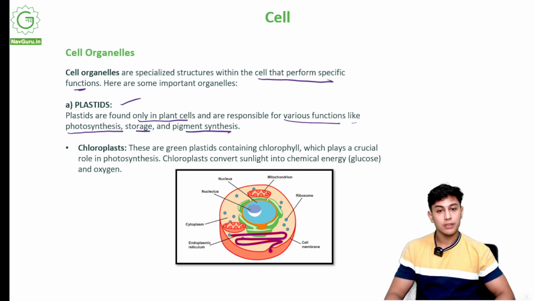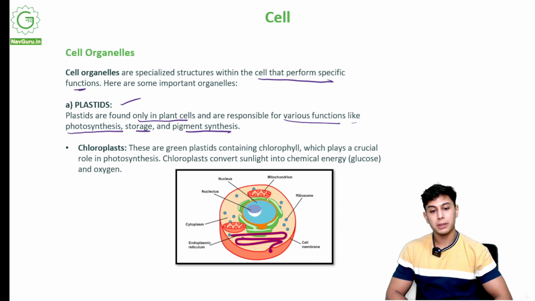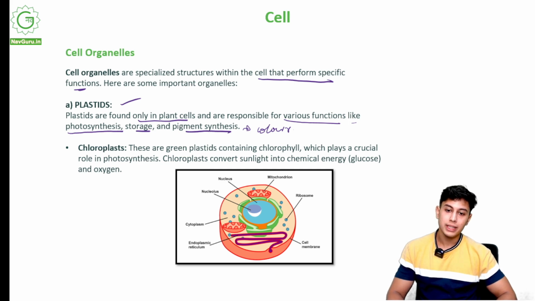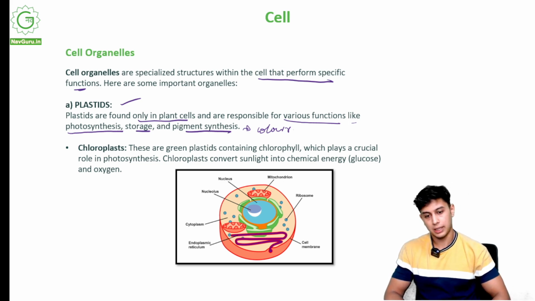Taking in of carbon dioxide by the plants. These plastids will help in storage of food, and pigment synthesis. What is pigment synthesis? Color. Now, there are various plastids for each of these. For photosynthesis, there's a different plastid. For storage, there's a different plastid. And for pigment synthesis, there's a different plastid.